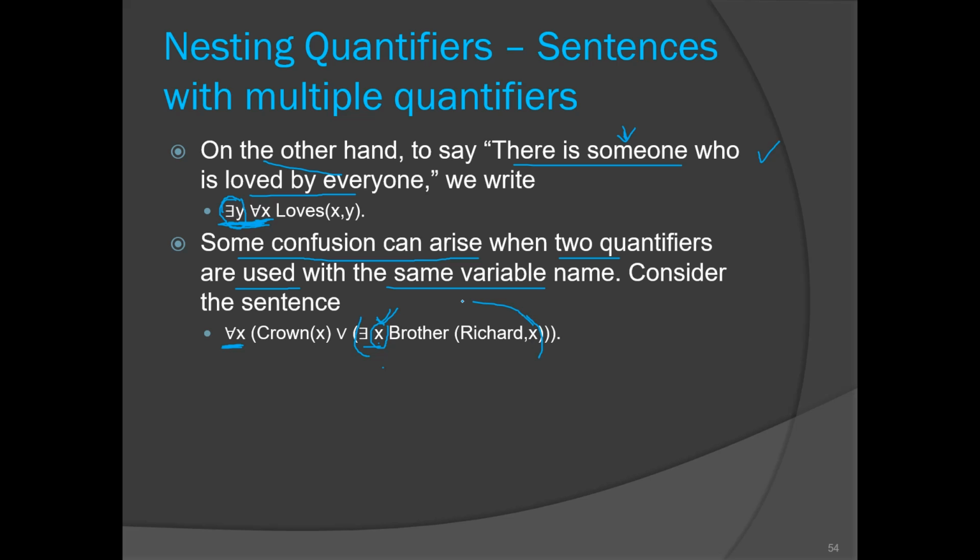This x is actually referring to the innermost x. So in order to avoid such confusion, we can directly use a separate variable for the inner brackets. We can replace the inner bracket with a z variable, and write it as for all z. So this is like a local variable, right?